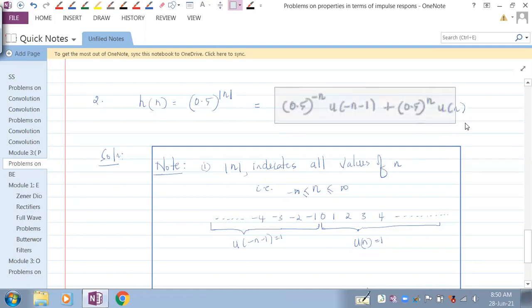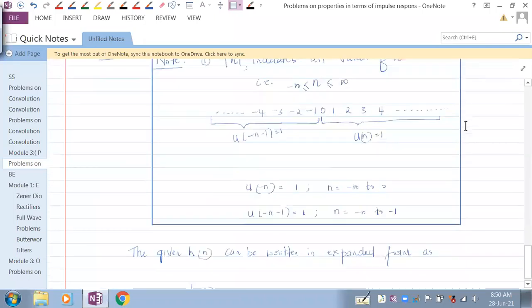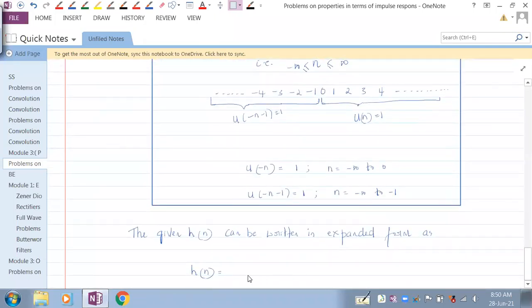Fine. This is the expanded form I wanted you to take. So let's write that here.